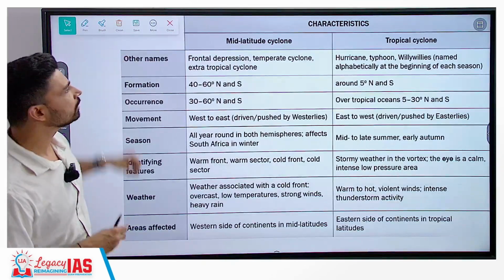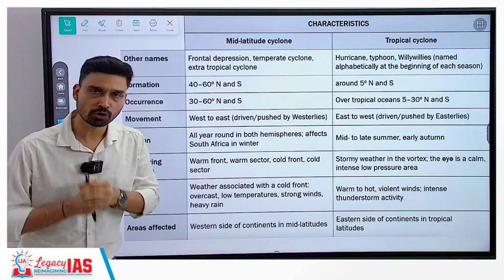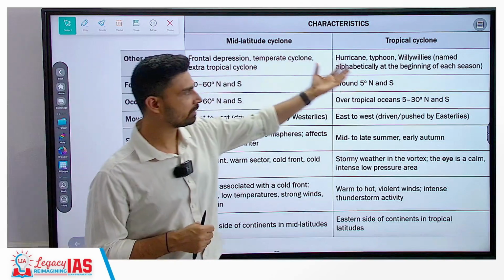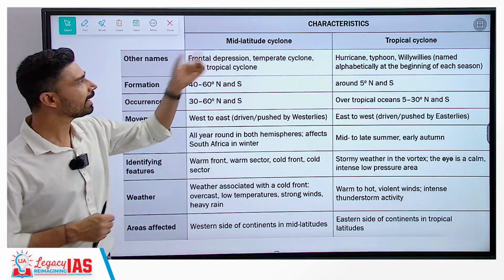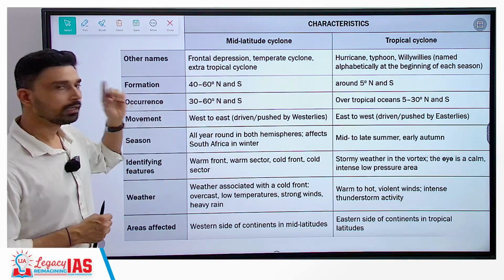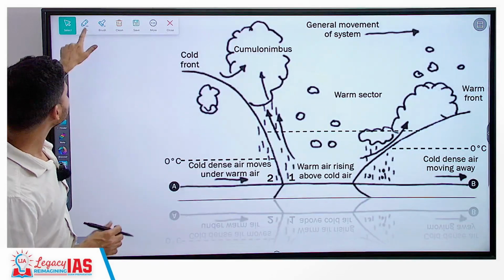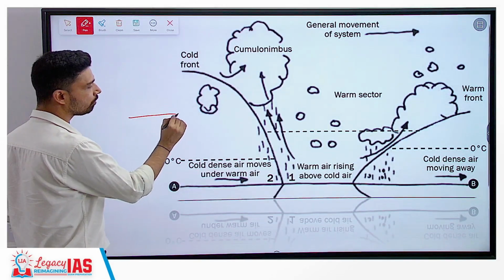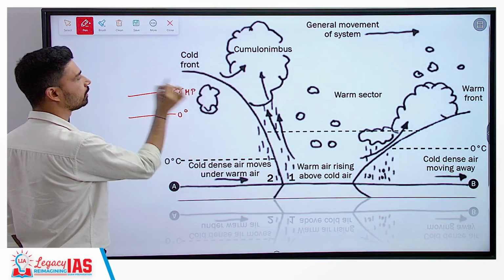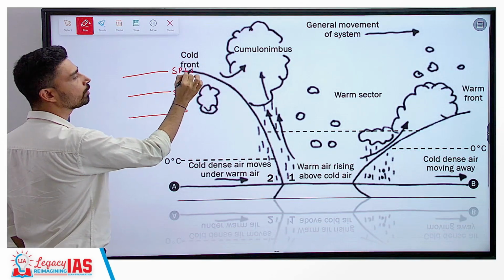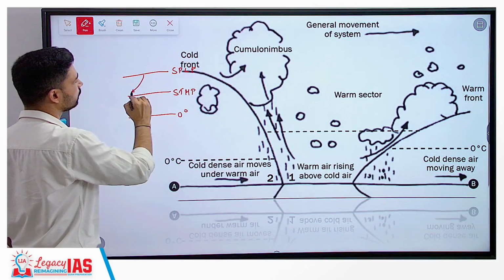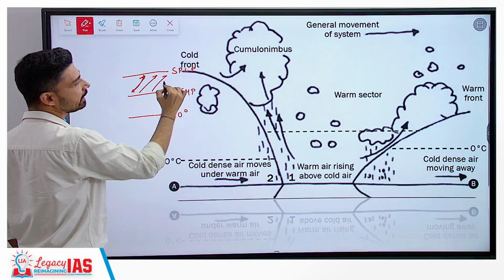Now we also have to take a look at the major differences between the tropical cyclone and the temperate cyclone. Tropical cyclone, first of all, is referred to by different names. We have talked about this before. On the other hand, a mid latitude cyclone is called a temperate cyclone or extratropical cyclone. Formation also we have discussed. The most interesting difference is in terms of movement. For example, this is the equator, this is the subtropical high pressure belt, this is the subpolar low pressure belt. So planetary winds moving here are basically from west to east. These are called westerlies.